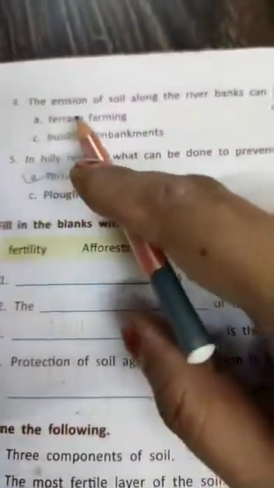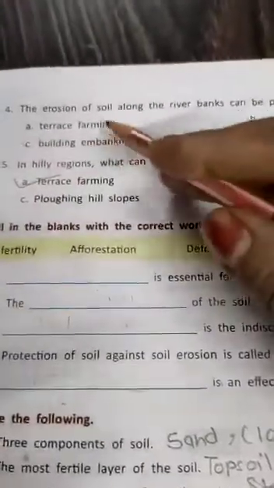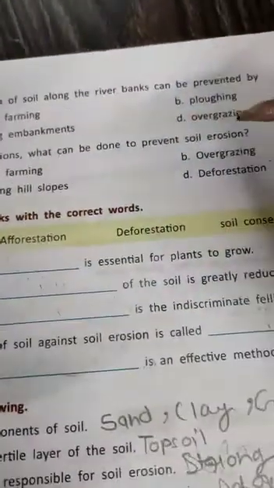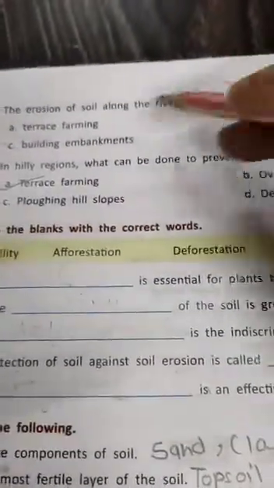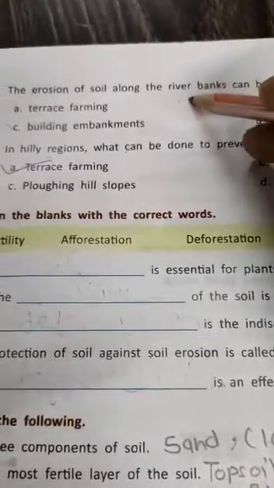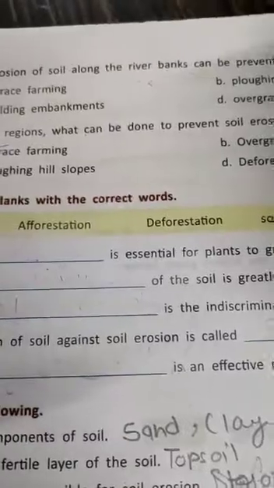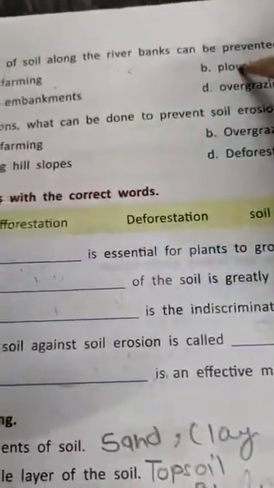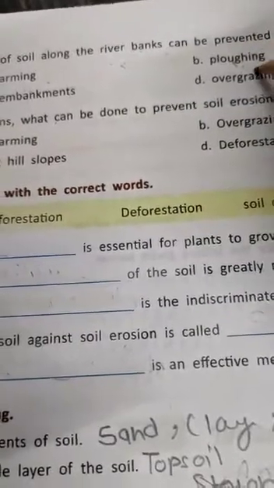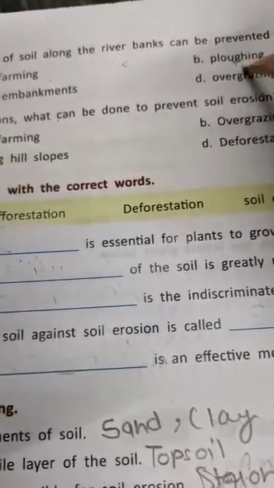Now in the fourth point, the erosion of soil along the river banks can be prevented by terrace farming, plowing, building embankment and overgrazing. Erosion of soil along the river means the area which is near the river, how can the soil be prevented from erosion. So terrace farming we do in the hilly regions. Now plowing we also do on the hilly region, and it leads to loss of soil. It doesn't prevent soil loss in the hilly region.